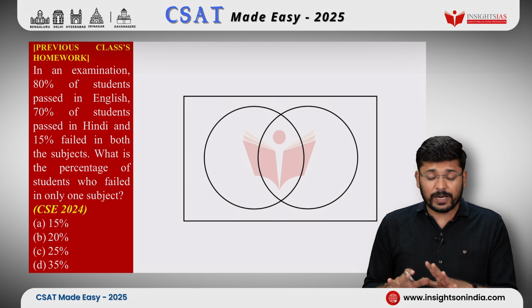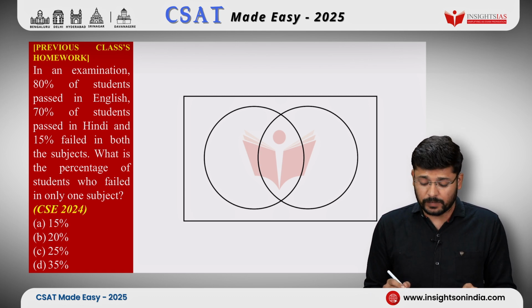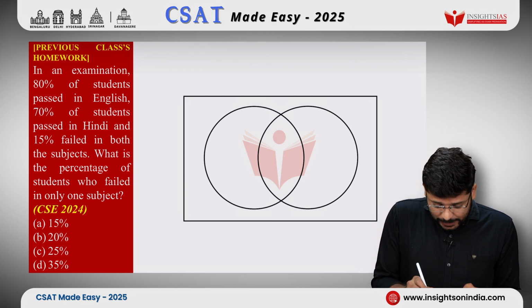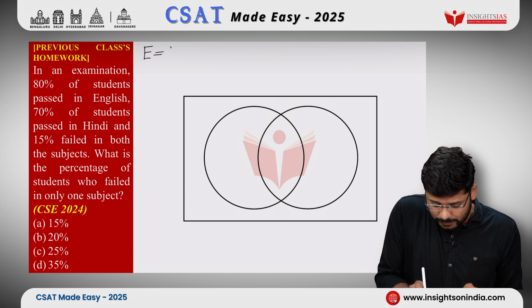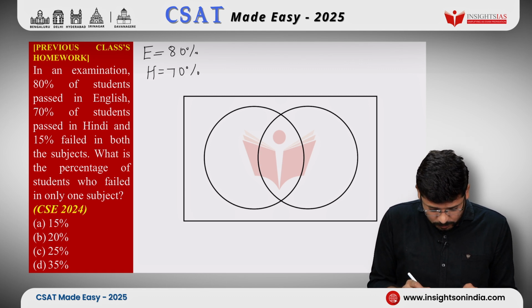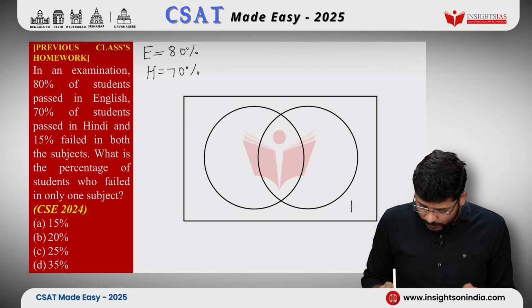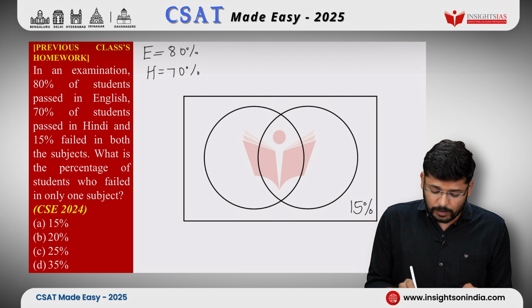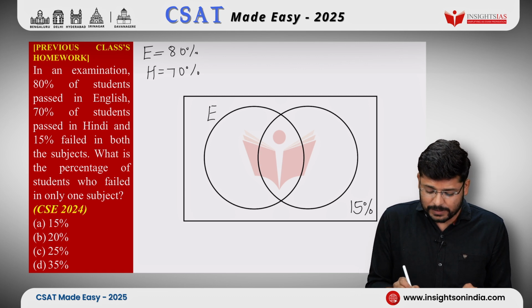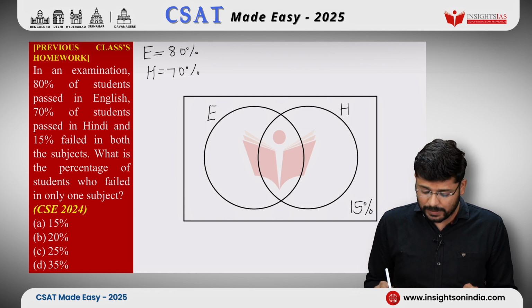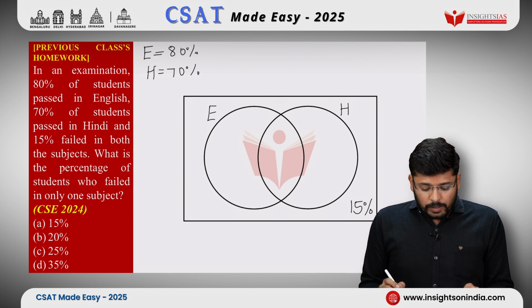How do we denote it? We will denote this data in the Venn diagram. Okay, first we will take the data. English how many? English 80%. Hindi how many? Hindi 70%. And 15% failed in both the subjects. Where will we denote it? We will denote 15% outside both the circles, because we will keep this circle for English and this circle for Hindi, and we will denote 15% outside both the circles. This is 15%.